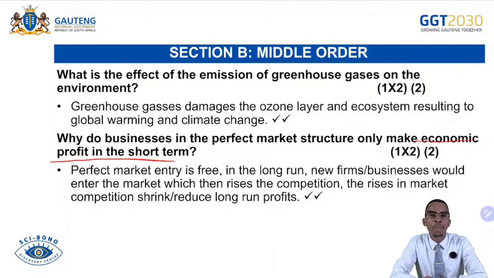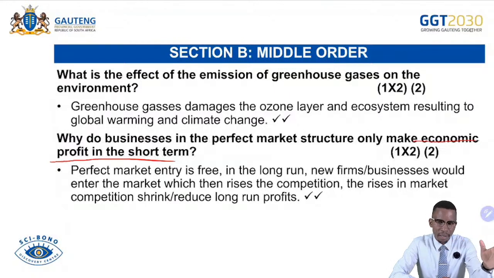Remember, if we talk of economic profit, we also refer to the supernormal profit. Don't be confused by the concept if you come across it in the examination. So there are these two things. We have entry of firms and exit of firms, right? So when do we have firms entering the market? When do we have firms leaving the market? It is very important for you to remember that.